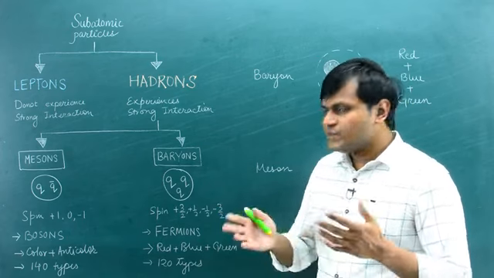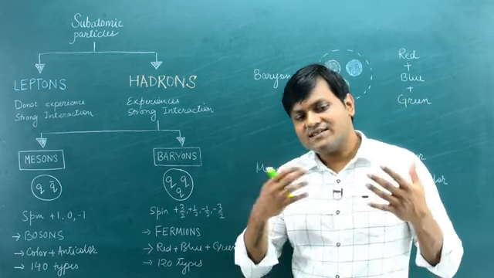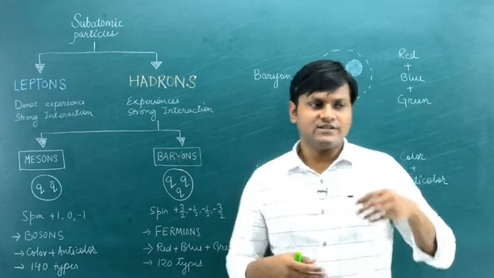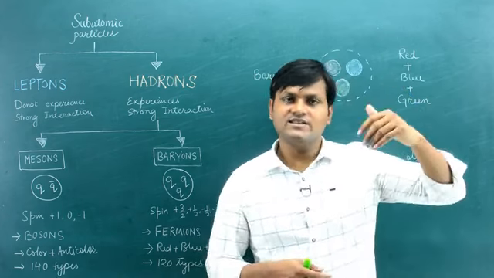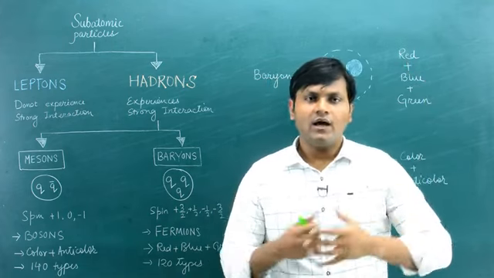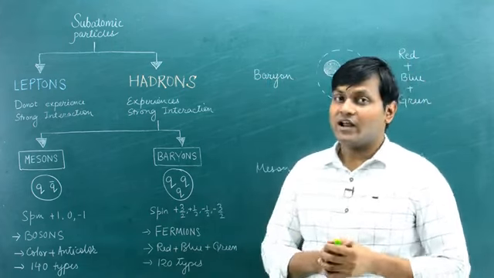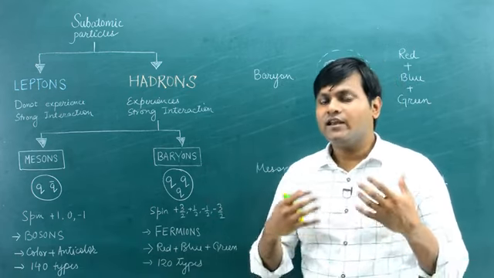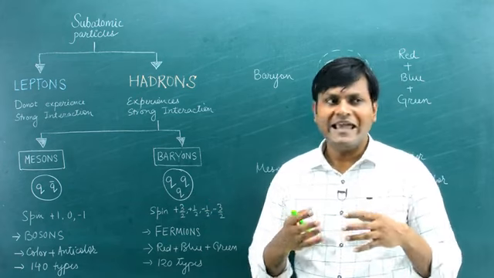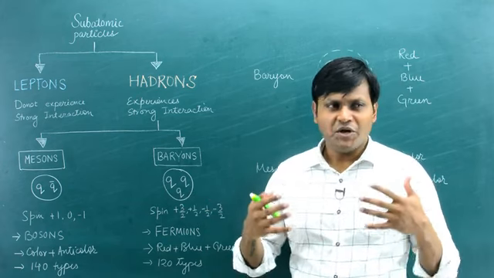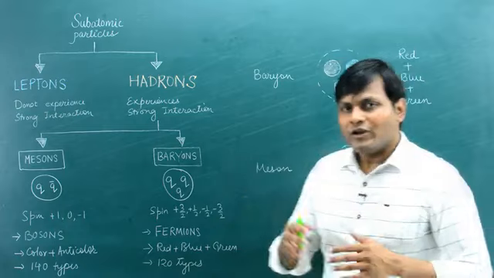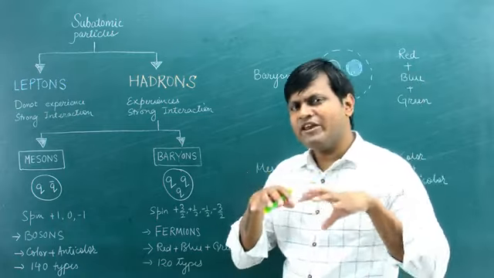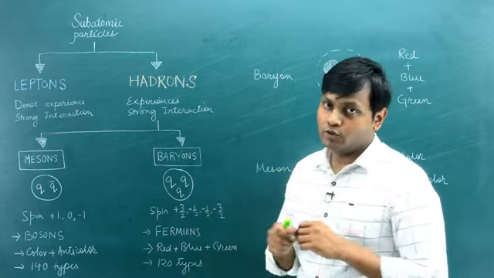The vast majority of these particles arise as a result of high energetic reactions or particle decay. For example, when cosmic rays enter the Earth's atmosphere, you may see lots of different kinds of subatomic particles arising in those reactions. You may see these kinds of particles being created for a very small period of time in particle accelerators when particle collisions are taking place. So let me give you a little bit of a feel of what these particles are by discussing some commonly known mesons and commonly known baryon particles.